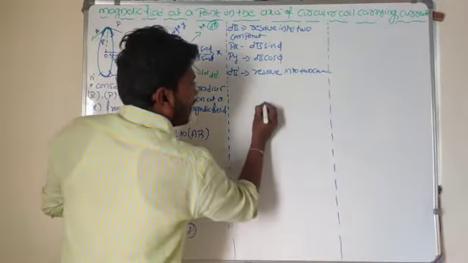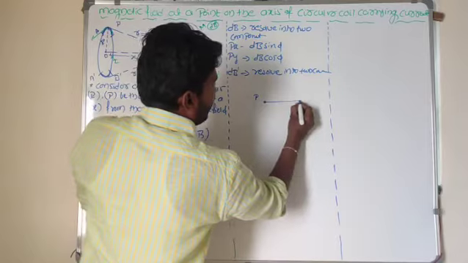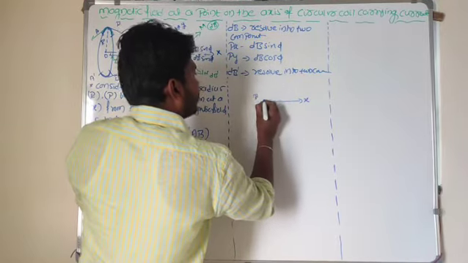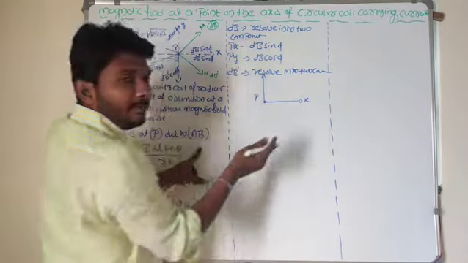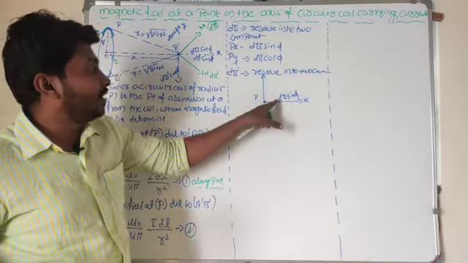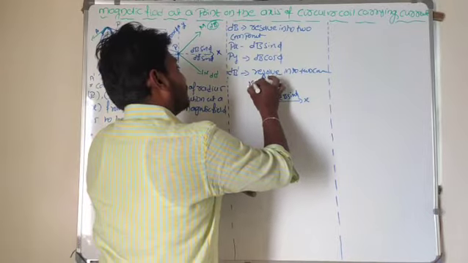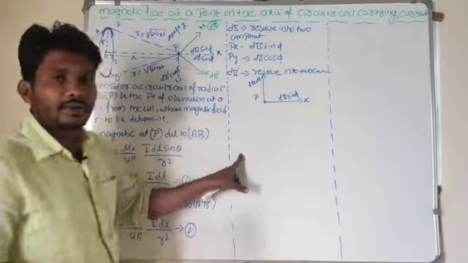Look at here. Treat this as the point of observation, right? At this point of observation, along the x-axis and y-axis, because of the length element AB, we will get a magnetic field. That magnetic field along the axis is dB sin phi, perpendicular to the axis is dB cos phi.